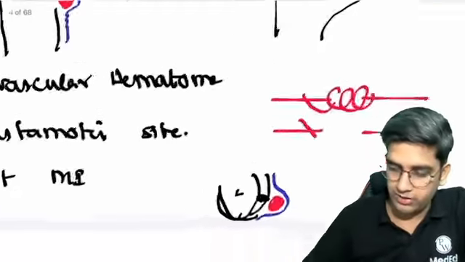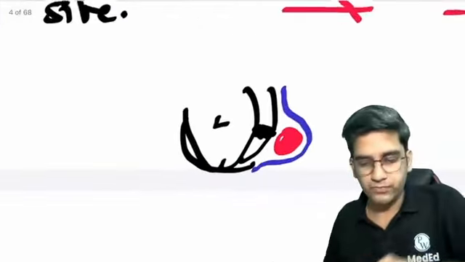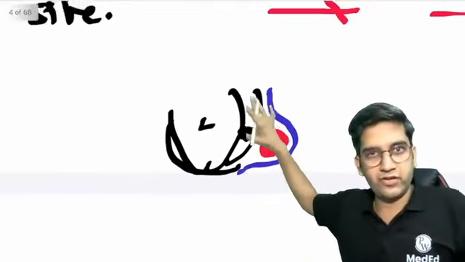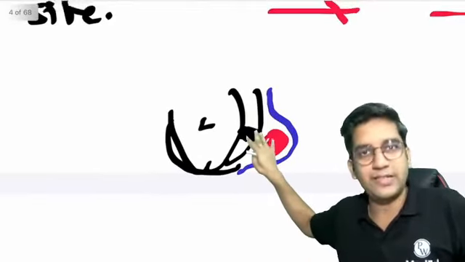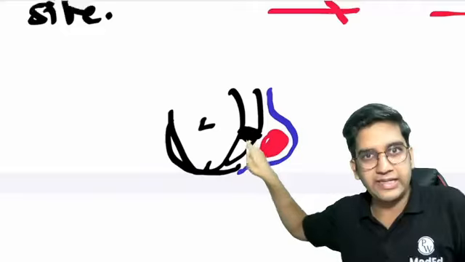Which part do you want me to repeat, Rahul? The MI? This is a muscle. This is a ventricular muscle here. This black color is dead. The black color is completely dead.